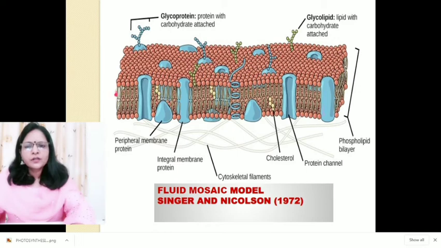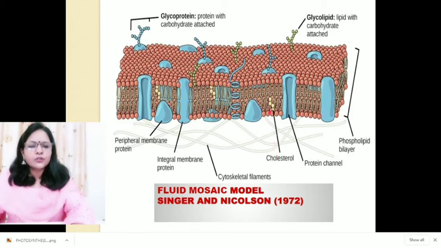So this is lipid bilayer, and these are proteins which are called channel proteins. Some proteins which are attached to the periphery, these are called peripheral membrane protein, and some are embedded in the layer. These are embedded in the layer from inner side to the outer side completely, and these are called integral membrane protein or intrinsic protein. This is a cytoskeleton filament which consists of protein.